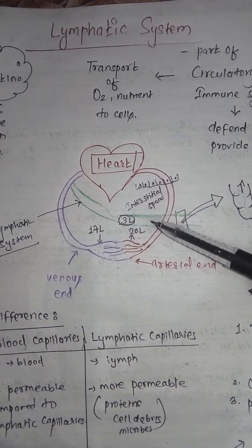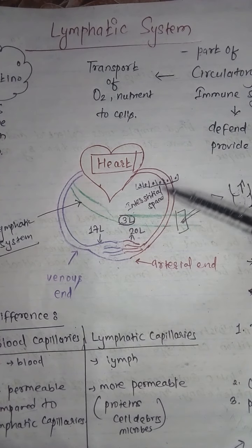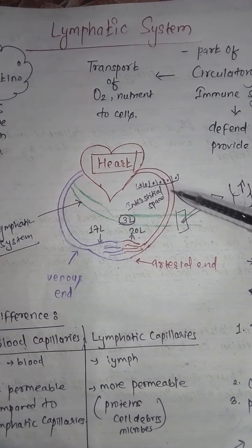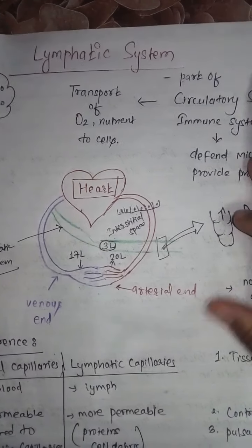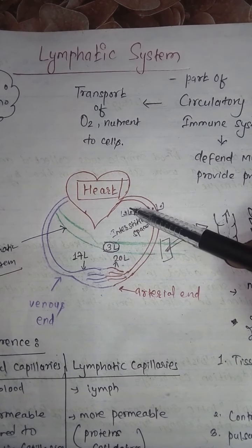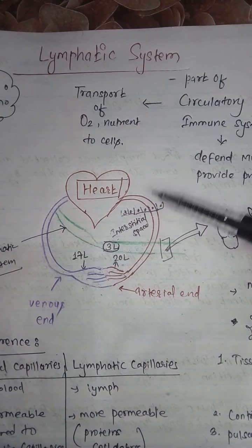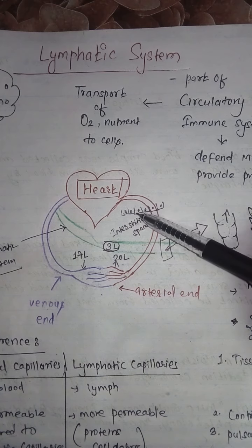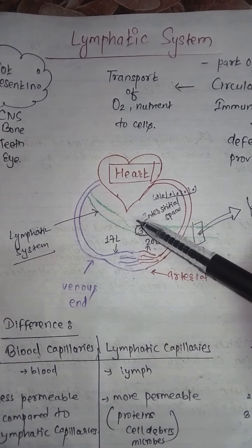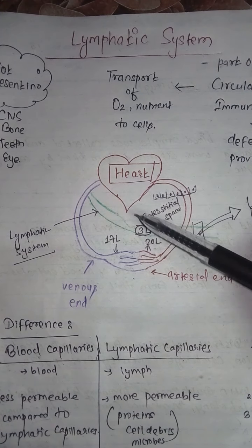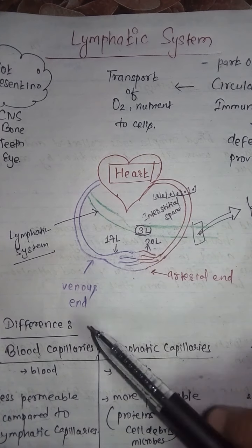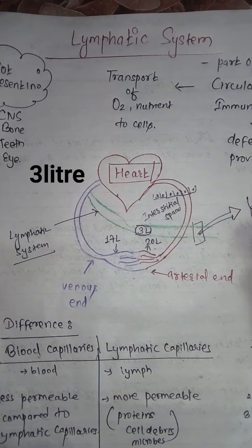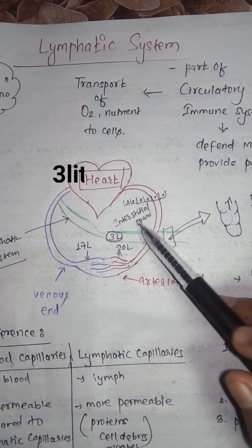This fluid will be collected in the interstitial space, and from there it will go to the nearby cells, and the cells will take up glucose, oxygen, nutrients, and from there 17 liters of the tissue fluid will be returned back into the venous end. But in the tissue space, 3 liters of the fluid will be present.